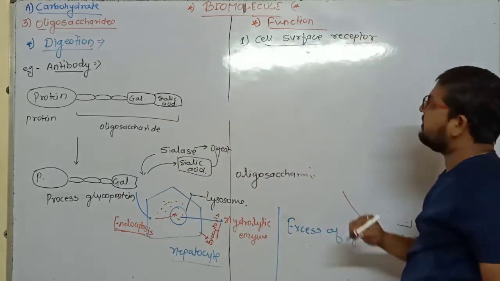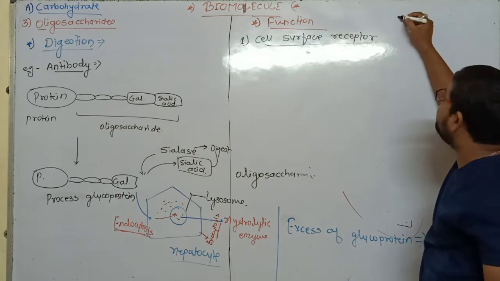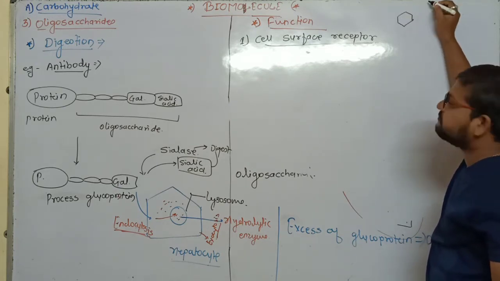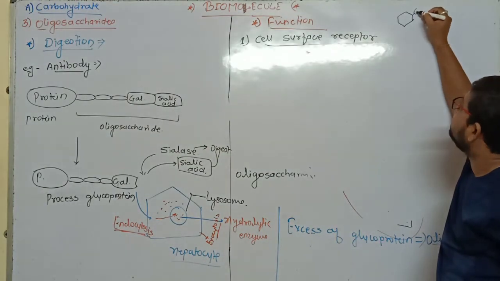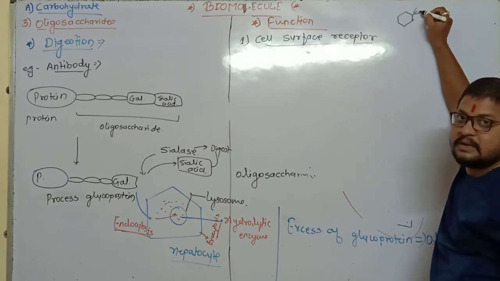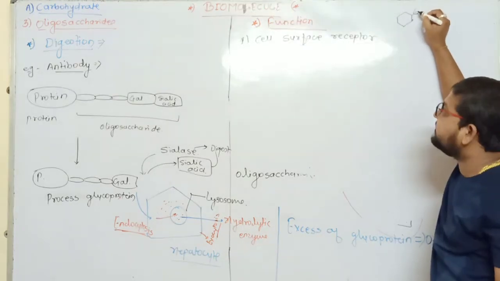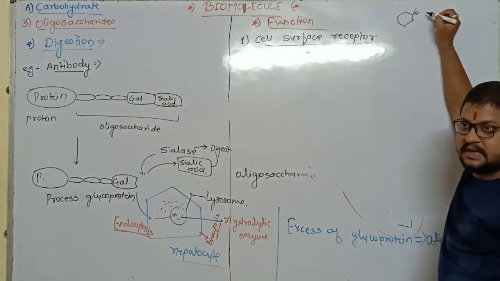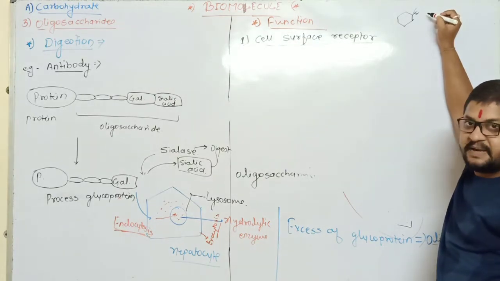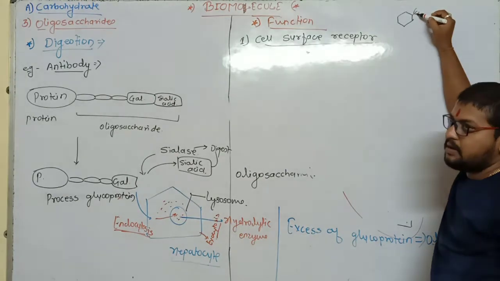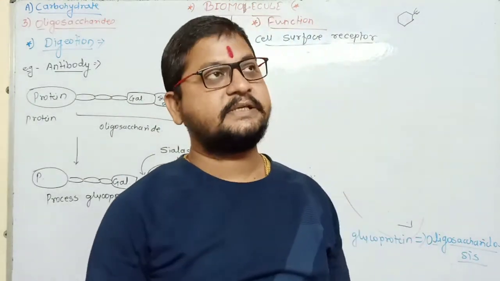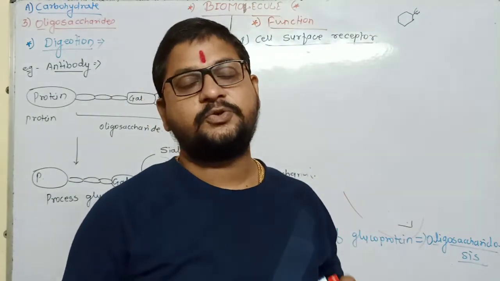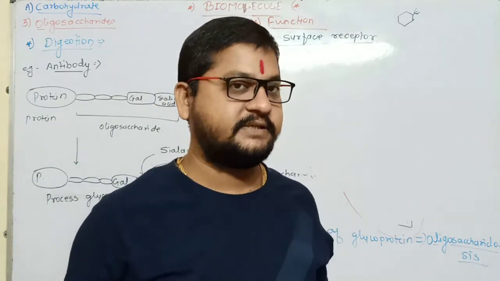What is meant by cell surface receptor? First of all, understand. Suppose this is one of the cells, and this is a receptor. What is the function of this cell surface receptor? I tell you some aspects. The human body is made up of trillions of cells. These cells constitute to form tissue, tissue constitutes to form organ, and then system.